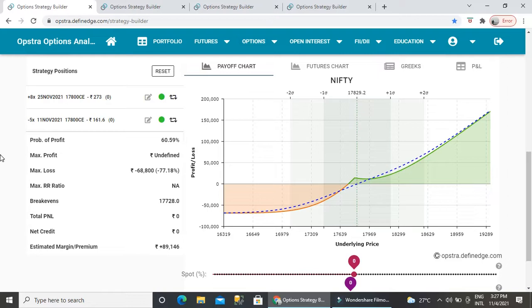But the problem with naked selling is, if it goes against your trend, you will end up losing big money. And even if it goes towards your trend, you will end up making only the fixed profit. But in this combination, you will be making good profit. It means, if the market really rallies very well, like in case of 18,800, a 1,000 points rally, which is a rare case, in that case we will make 1 lakh profit.